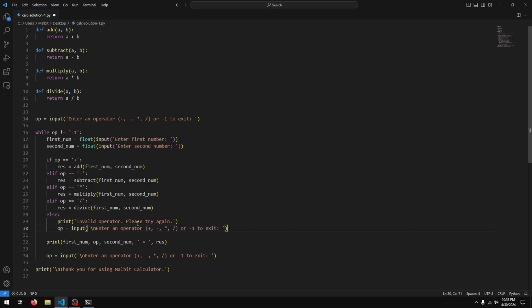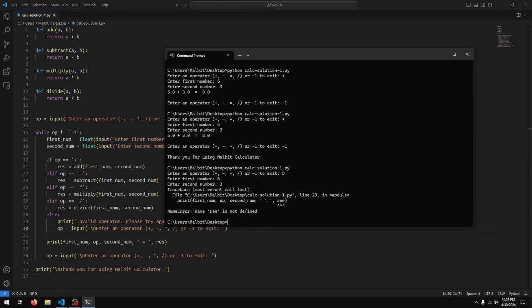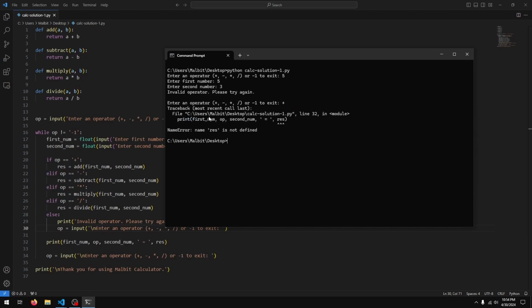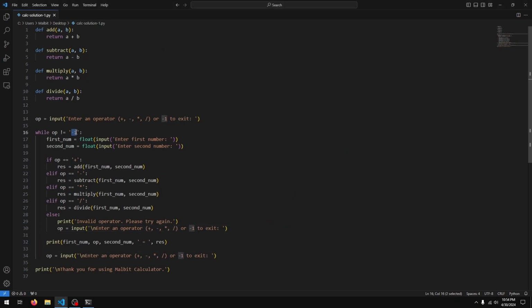Now if I ran this and let's say 5, first number 5, second number 3, you see it says invalid operator, please try again. Ask us for an operator. Let's say I enter something valid plus, and we still get the traceback, still get the error, and the reason is we entered 5, right?